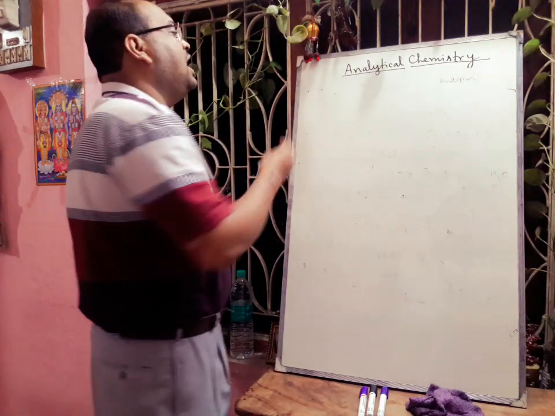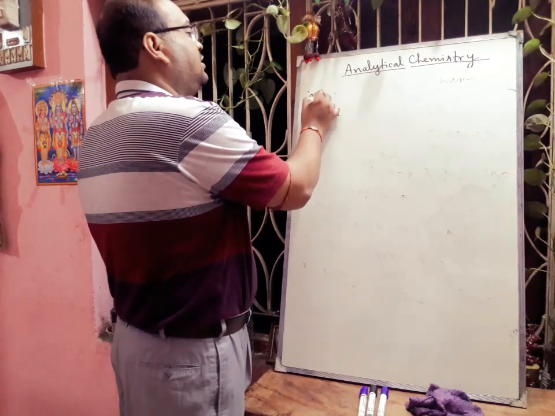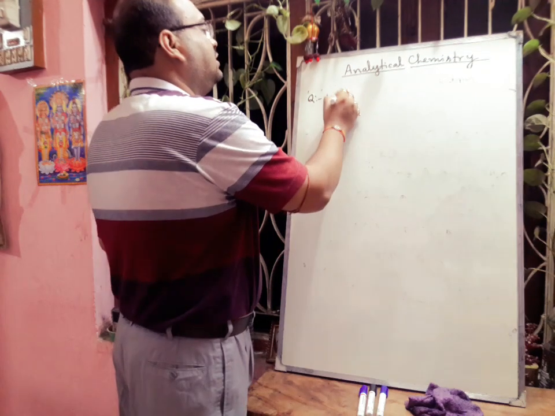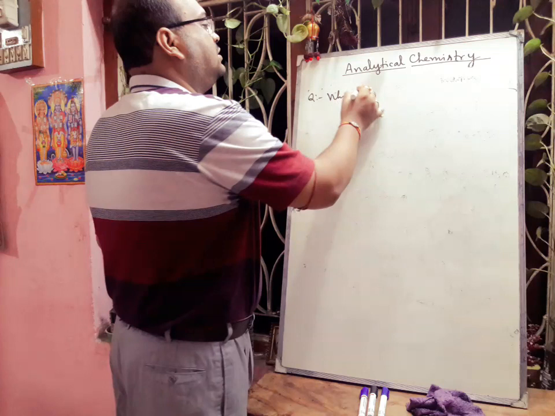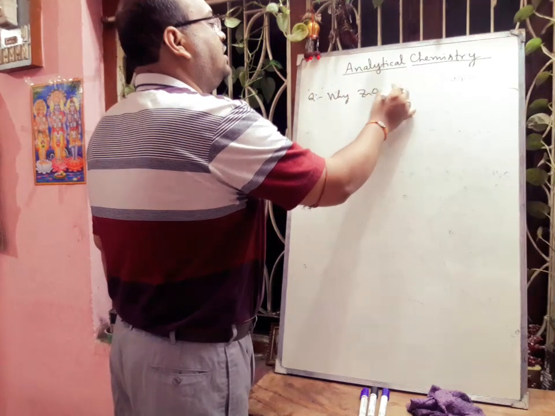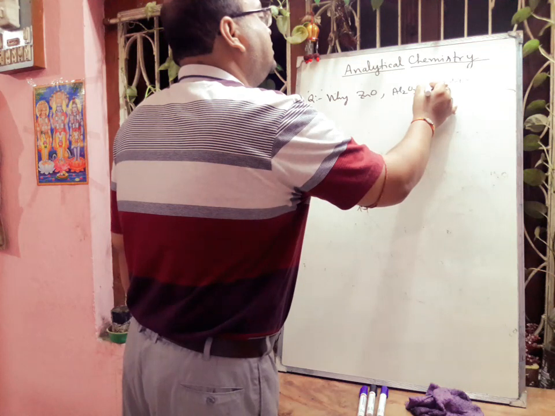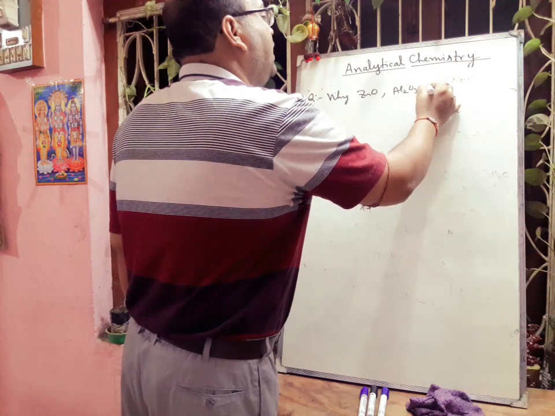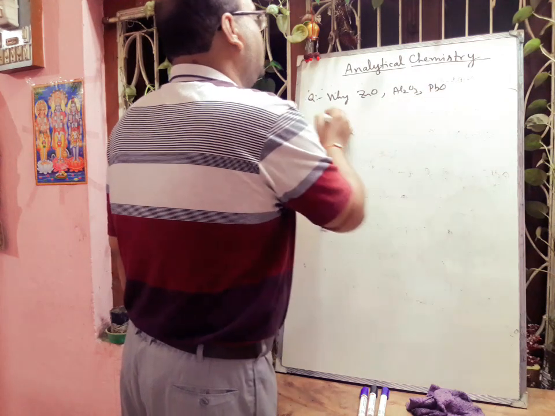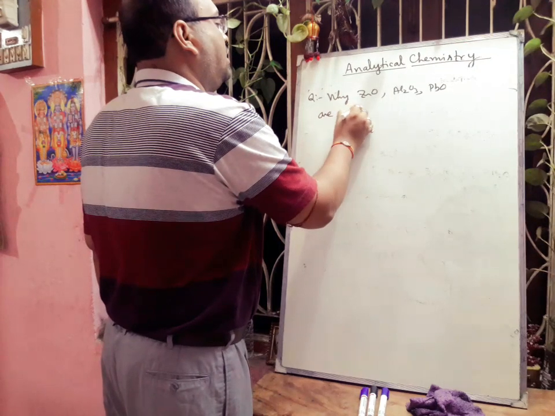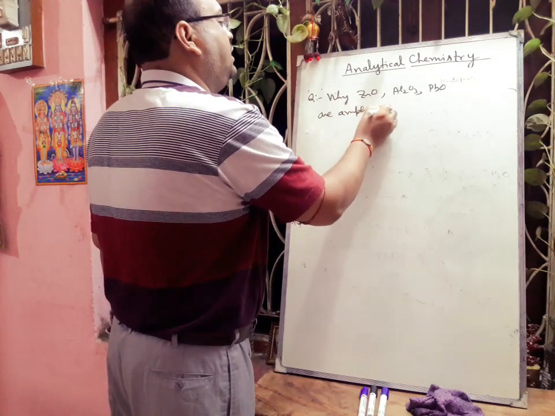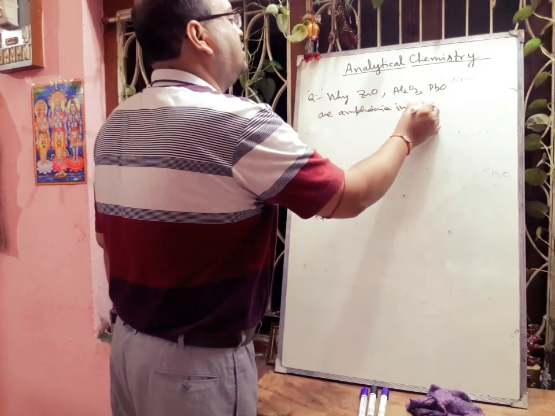Suppose anybody asks you one question: why are zinc oxide, aluminium oxide and lead oxide amphoteric in nature?